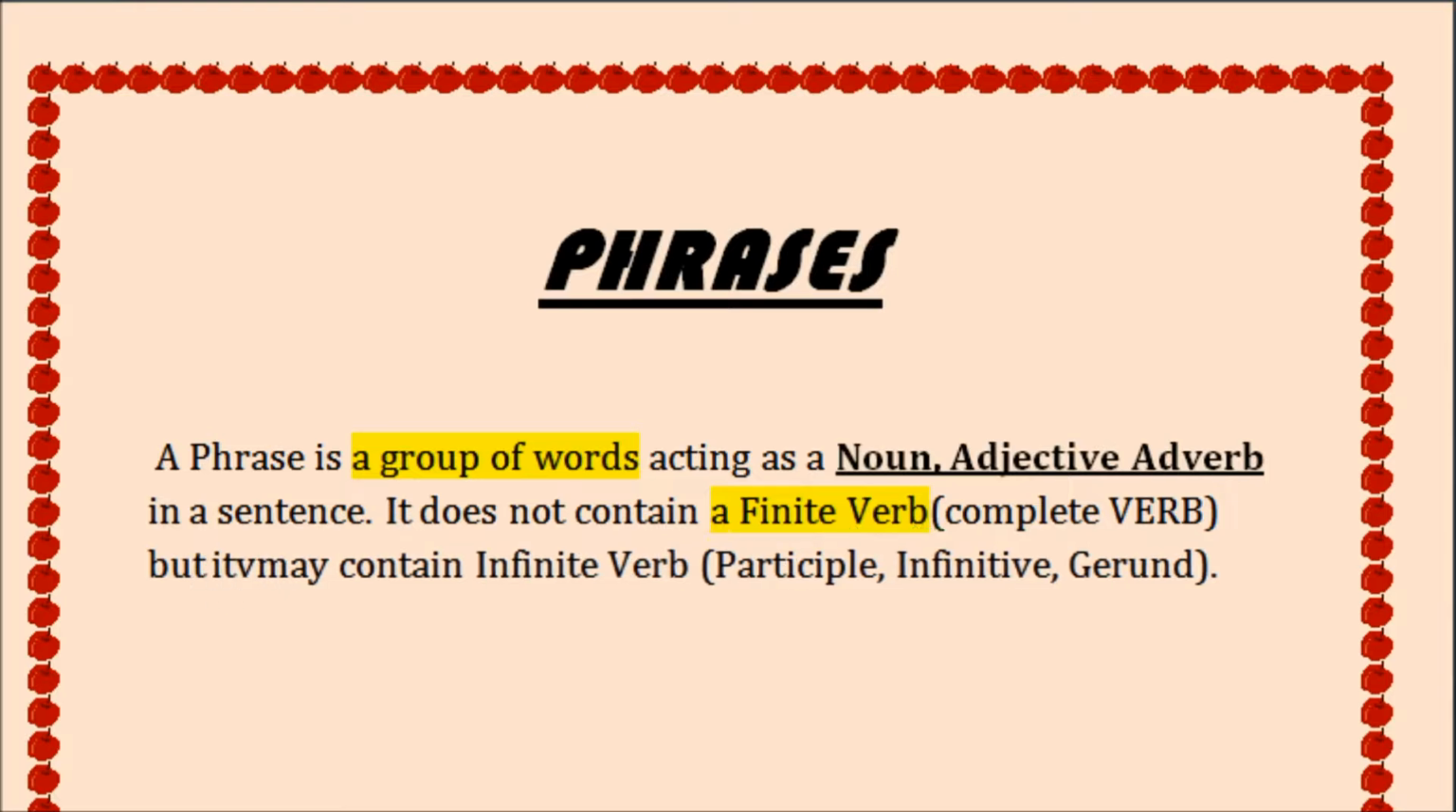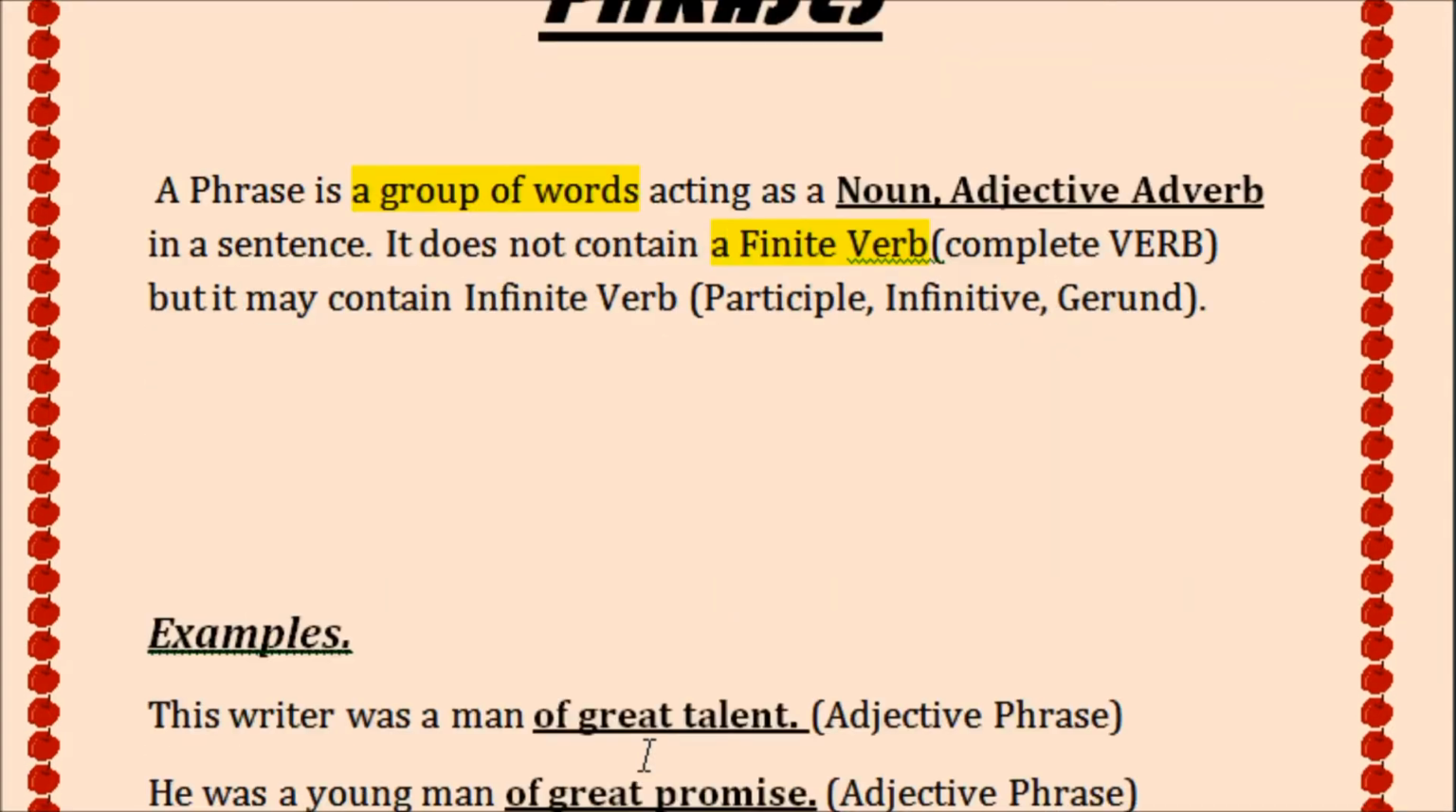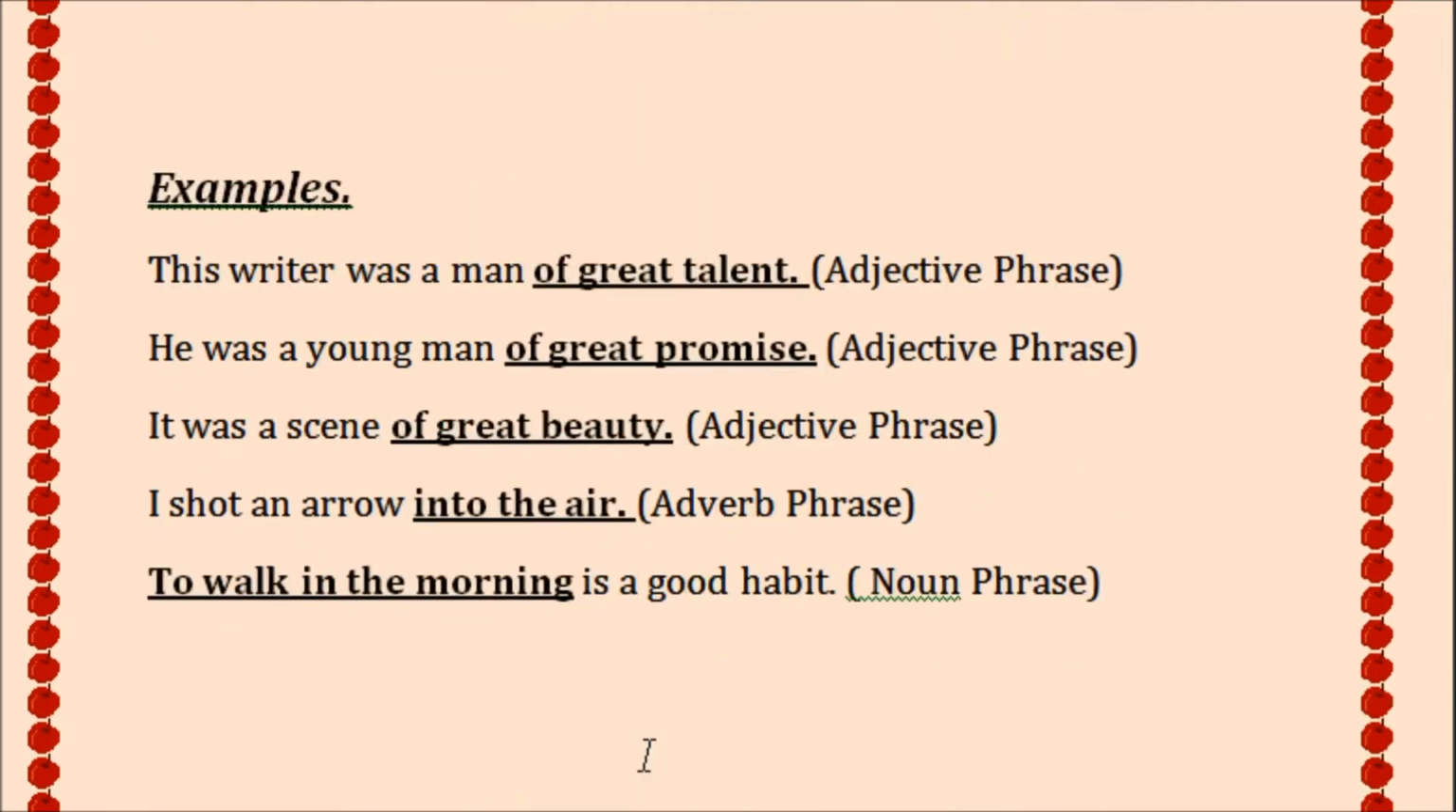What are the infinite verbs then? The infinite verbs are participle, infinitive, gerund. Now we go to some examples of phrases. What are the examples of the phrases? Now you can hear in this first sentence, this writer was man of great talent. This of great talent is an adjective phrase.